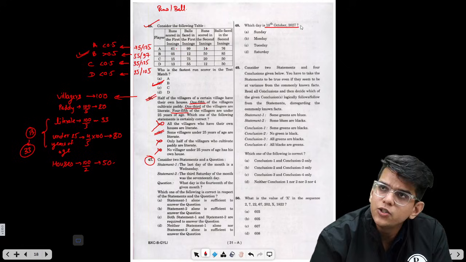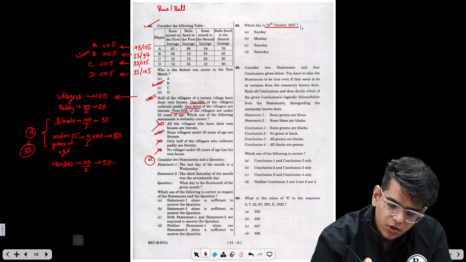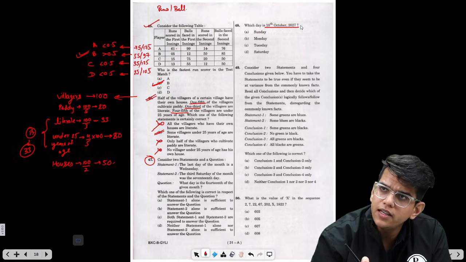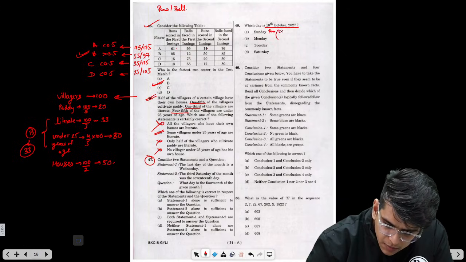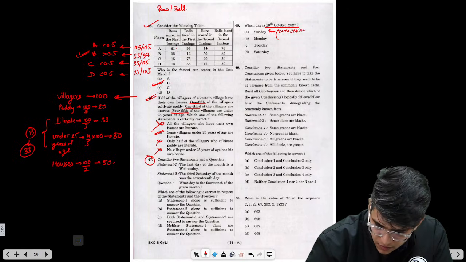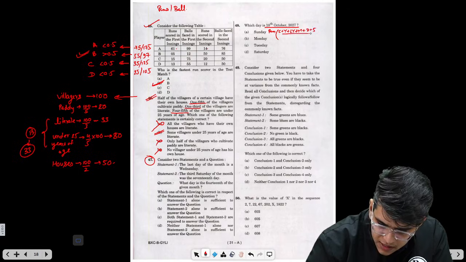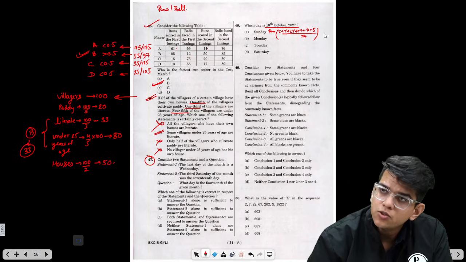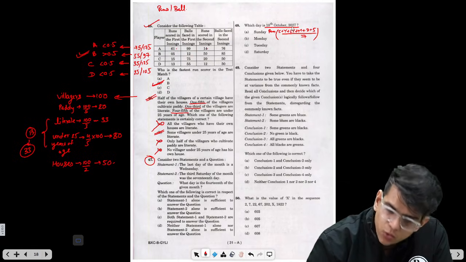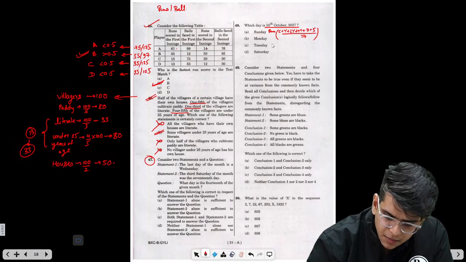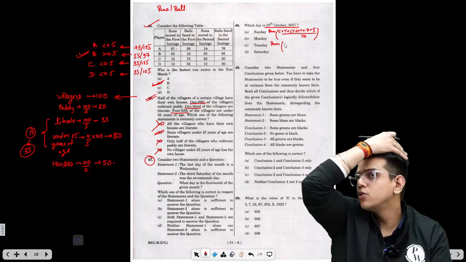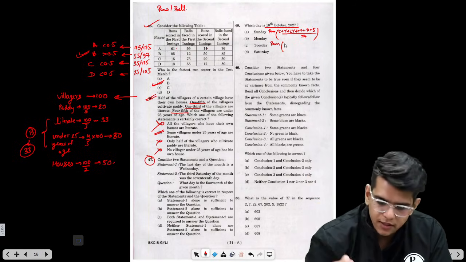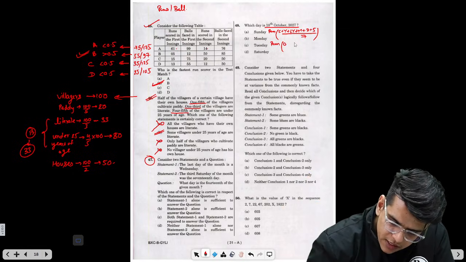This is a very easy question. They have directly asked what is the day on 10th of October 2027. The formula is the remainder when century plus year plus leap years plus month plus the date plus 5 is divided by 7. Right? So here, what is the century? Century is 2000. I am directly solving this through the codes, right? You should remember the codes to solve the questions from calendar. So here, the code for the century is 0.